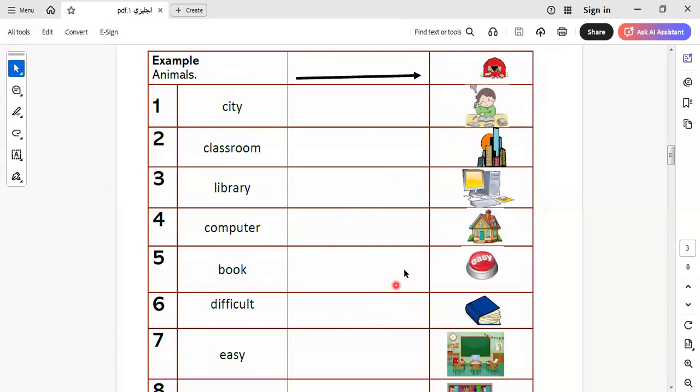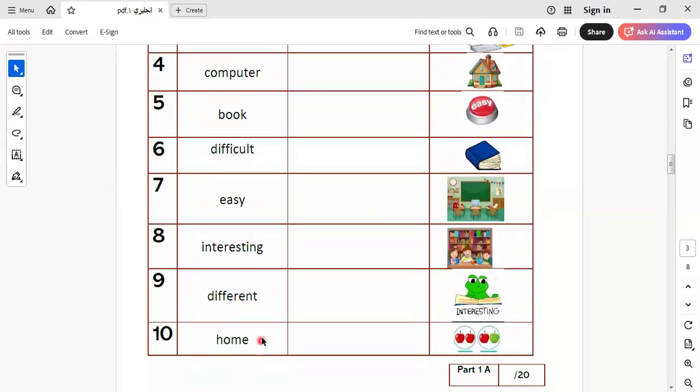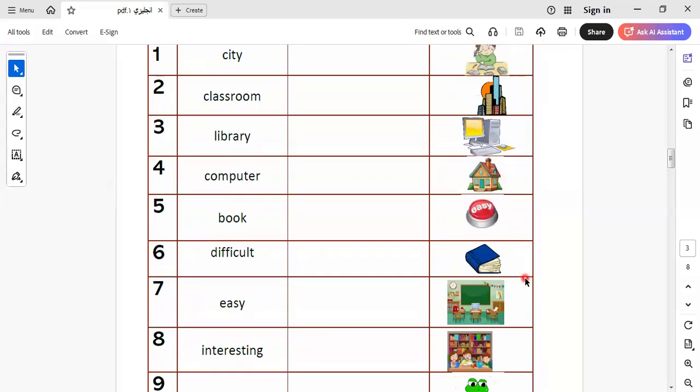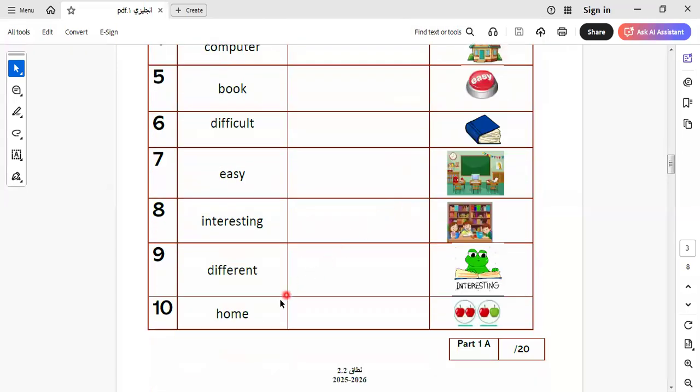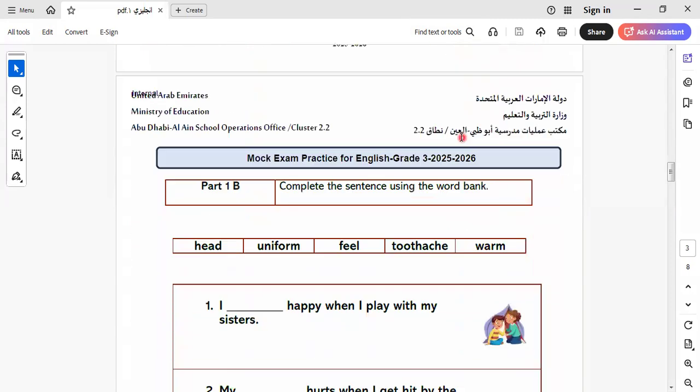Home. Which one is home here? The last picture here is home. No, your home is here. Not the animal. The first one is animal. So the home here is in this one. So we answered the first question.